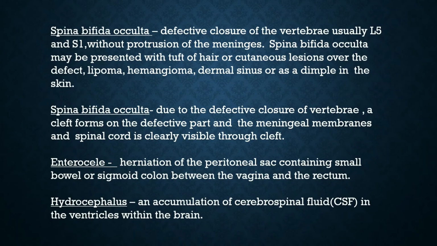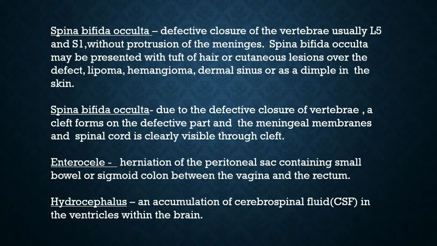Spina bifida occulta, it is a defective closure of vertebrae, usually L5 and S1, without protrusion of the meninges. Spina bifida occulta may be presented with a tuft of hair or cutaneous lesions over the defect, lipoma, hemangioma, dermal sinus or as a dimple in the skin.